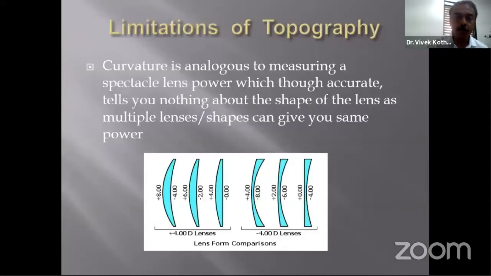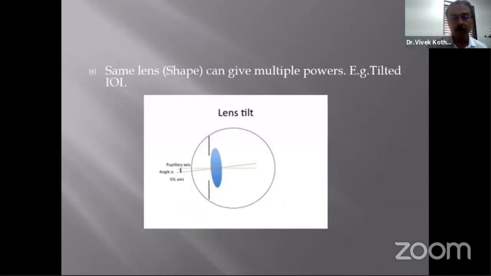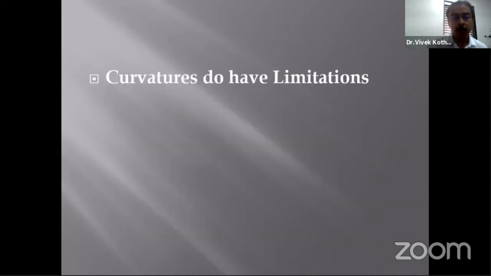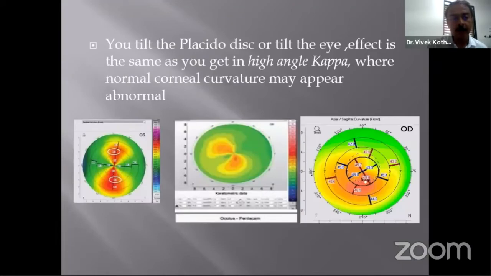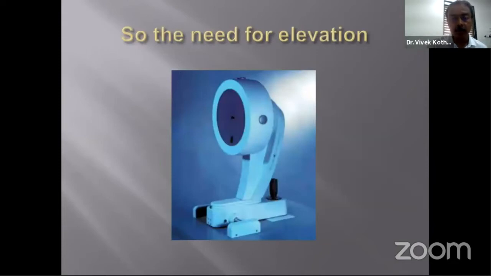The limitations of topography are like curvature is analogous to measuring a spectacle lens power, which though accurate tells you nothing about the shape of the lens, as multiple lenses or shapes can give you the same power, or the same lens can give you multiple powers. So the curvatures do have limitations. You tilt a placido disc or you tilt the eye, the effect is the same as you get in high angle kappa. So the need for elevation.